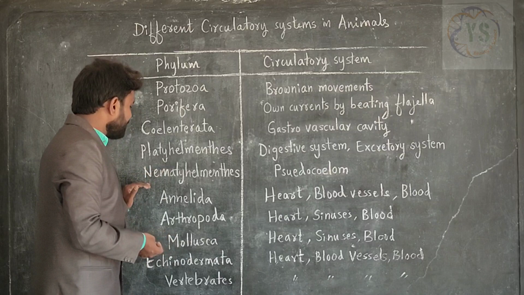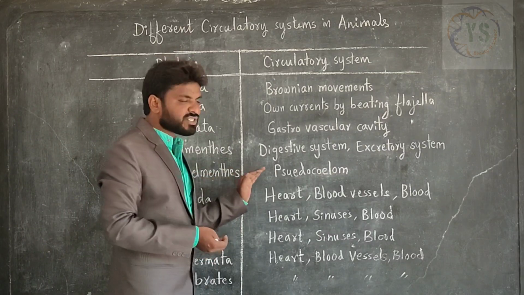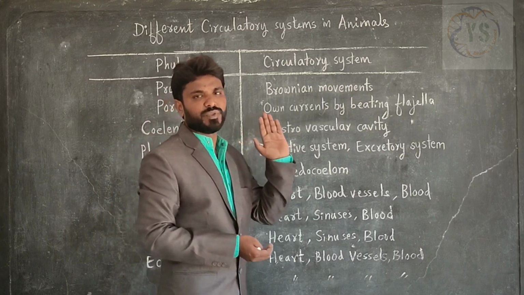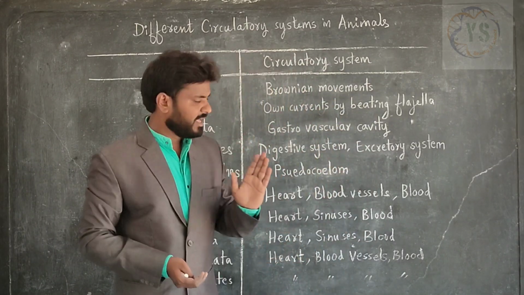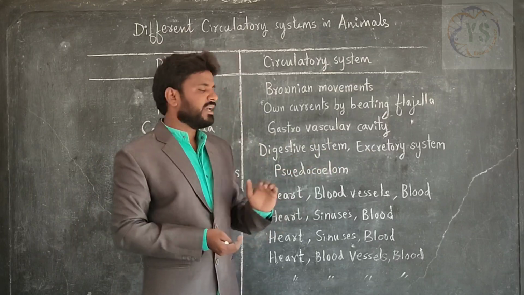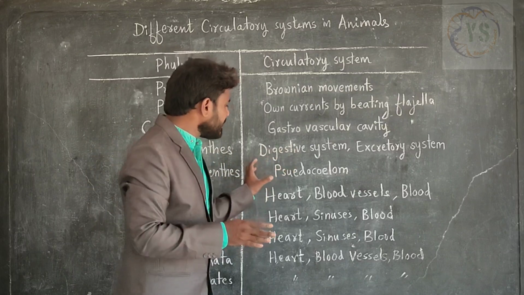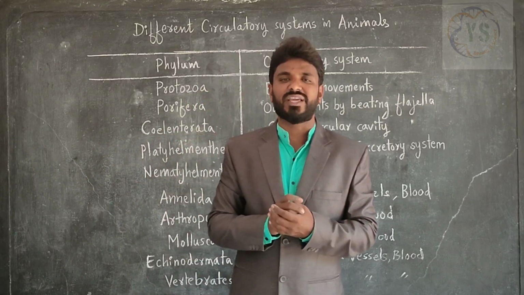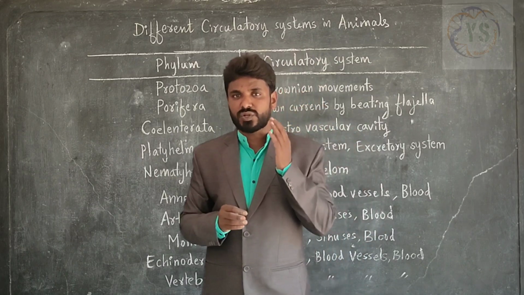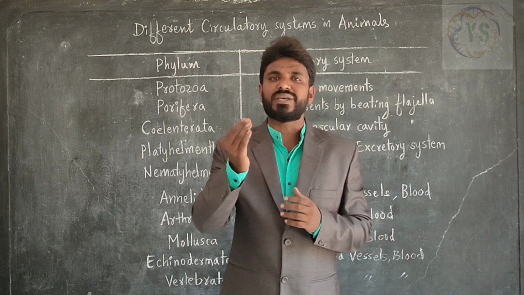Next, Nematohelminthes. Example, Ascaris. Nematohelminthes organisms have a pseudocoelom. The word pseudo indicates unreal. Coelom means body cavity. Here it is not a real cavity, it is an unreal cavity. So an unreal cavity is present in the organisms of Nematohelminthes phylum. This unreal cavity or pseudocoelom helps in transportation of substances from one place to another place in the body.